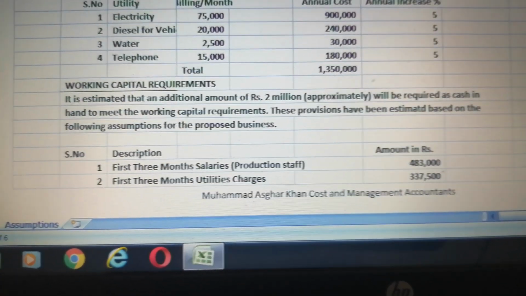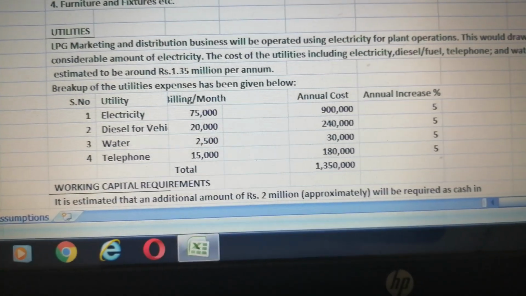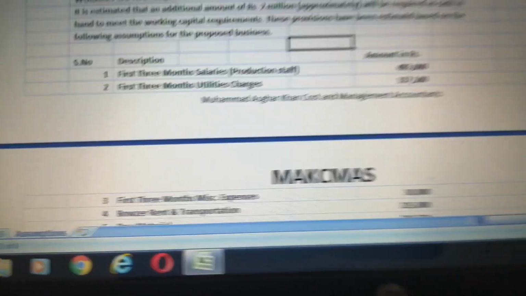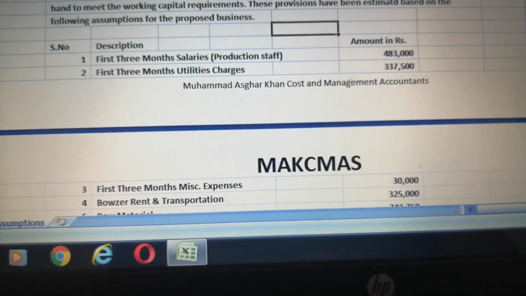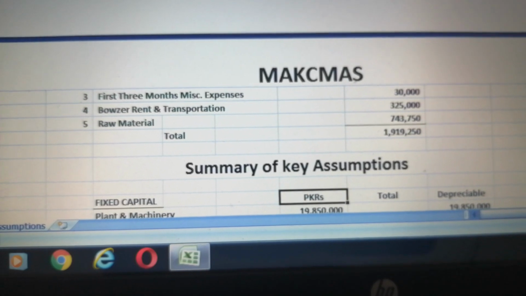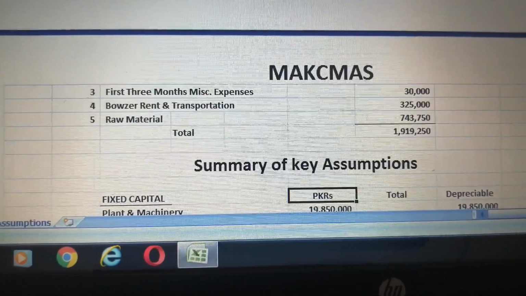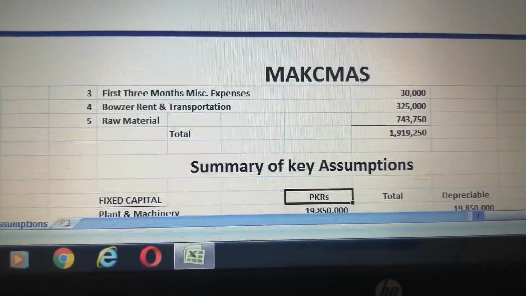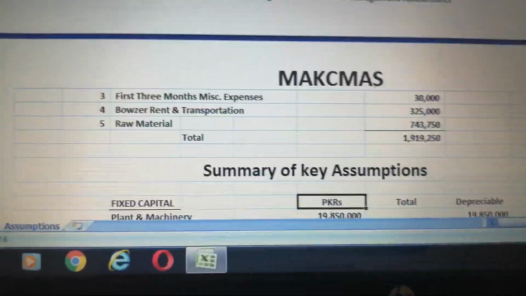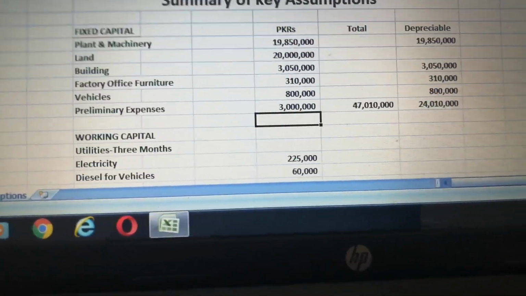Working capital is required for 3 months of requirement. It will be required for the first 3 months' salaries, first 3 months' utility charges, first 3 months' miscellaneous expenses, and transport, rent and transportation, raw material, etc. Working capital will be required at 119,250. Now we come to the summary of the key assumptions.